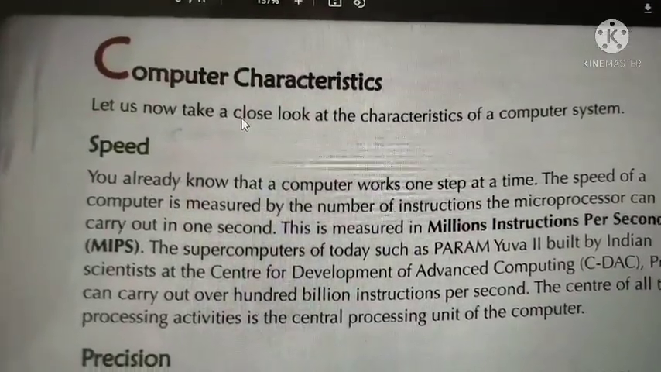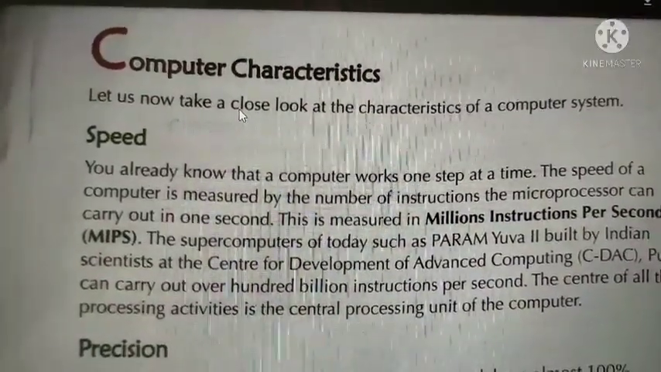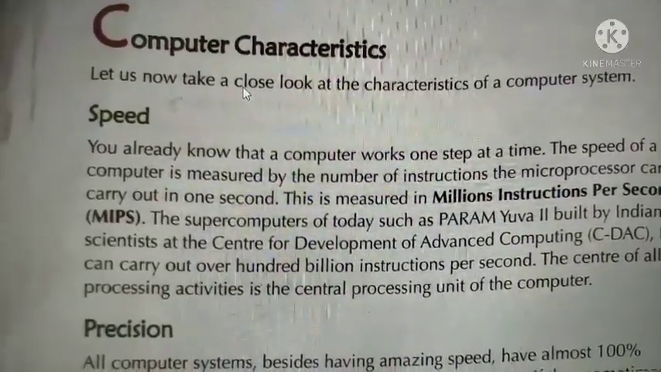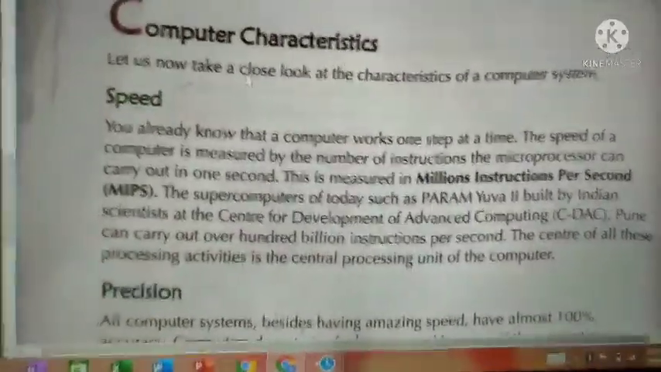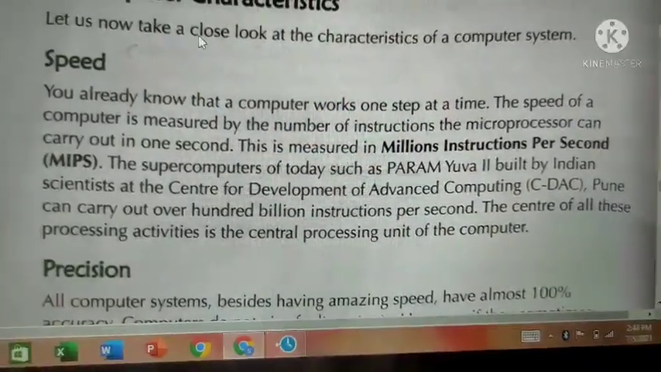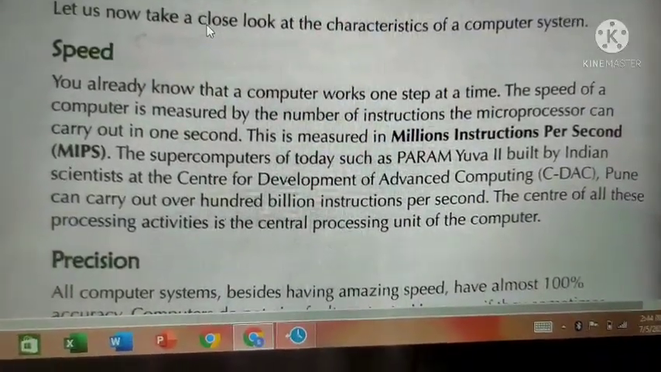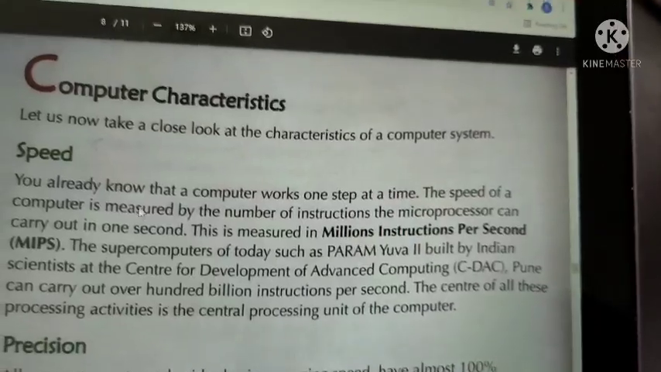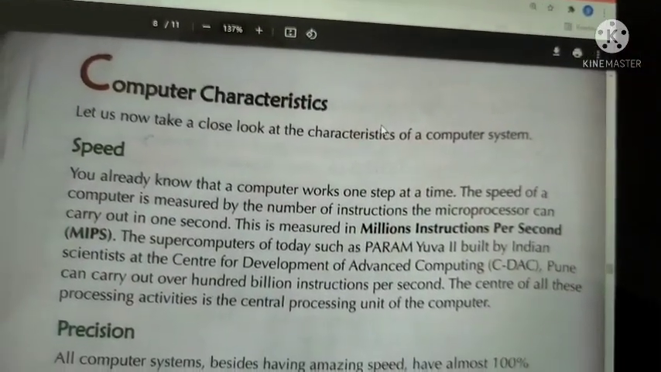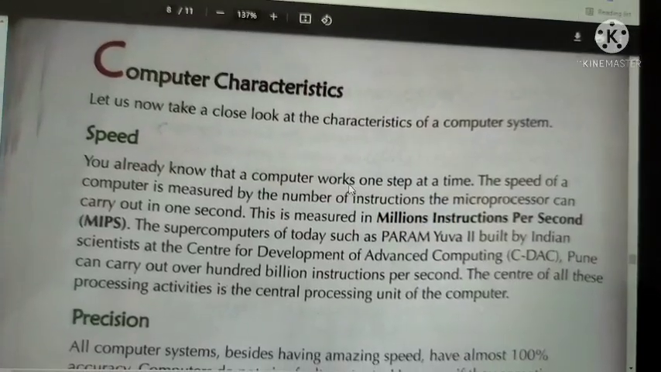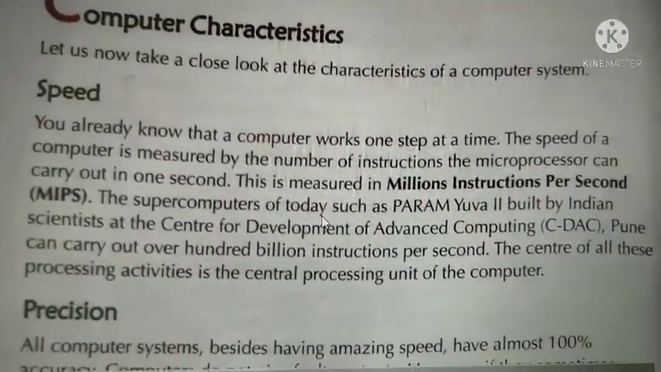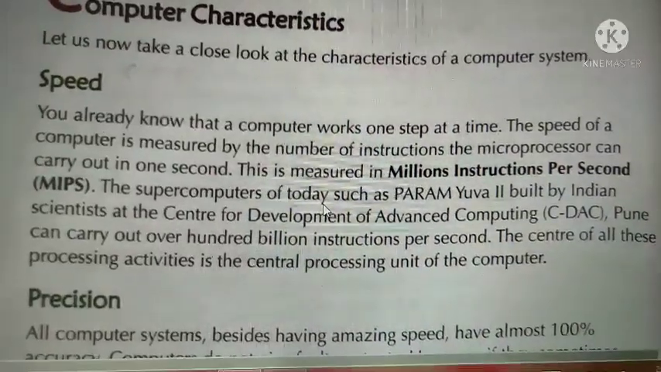Let us now take a close look at the characteristics of a computer system. What characteristics are there in a computer system? First one, speed. We already know that a computer works one step at a time. First it will complete the first instruction, then it will go for the next, then the next. One by one it will go.